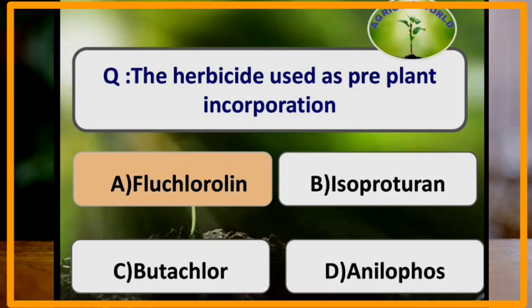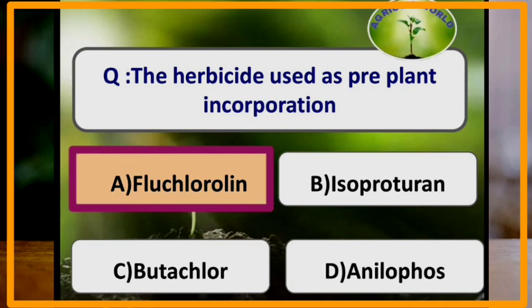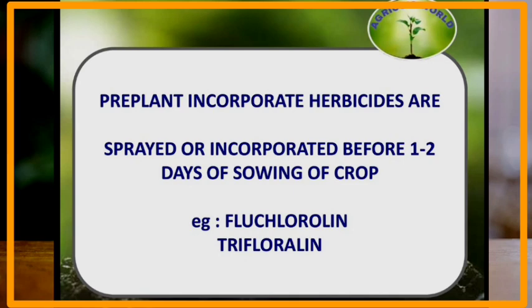The herbicide used as pre-plant incorporation is fluchloralin. Fluchloralin is the herbicide that is used for pre-plant incorporation. Pre-plant incorporate herbicides are sprayed or incorporated 1 to 2 days before sowing of the crop. Examples of pre-plant incorporate herbicides are fluchloralin and trifluralin.